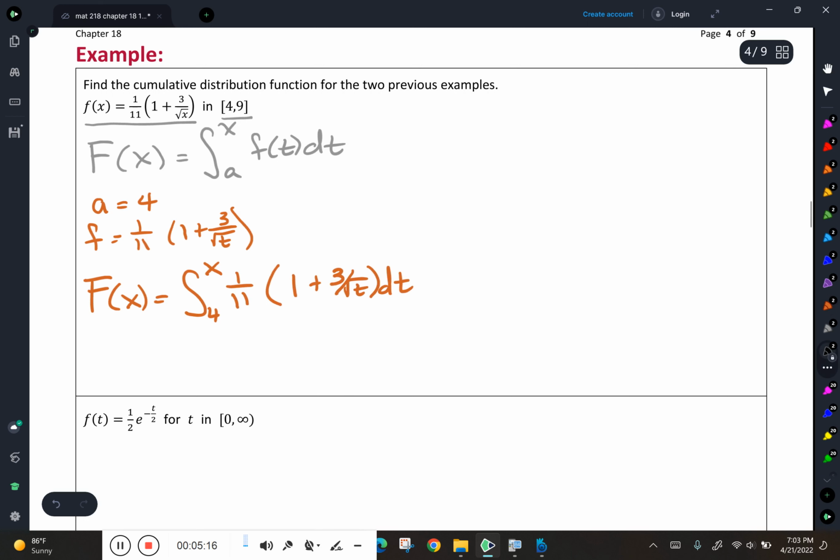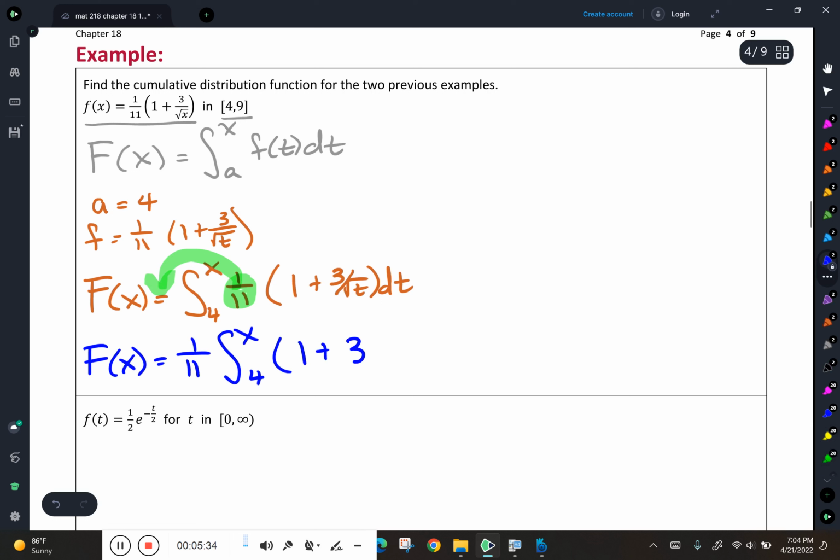I'm going to clean this up a little bit. I'm going to treat this as a coefficient and pull it out in front. That gives me that my cumulative distribution function is 1/11 times the integral from 4 to x of 1 plus 3t to the negative 1/2 dt. Now I change that exponent just like I did last time when I did this problem by hand.